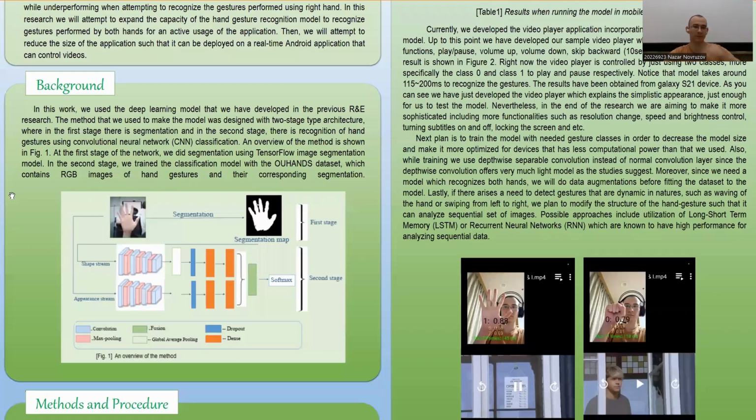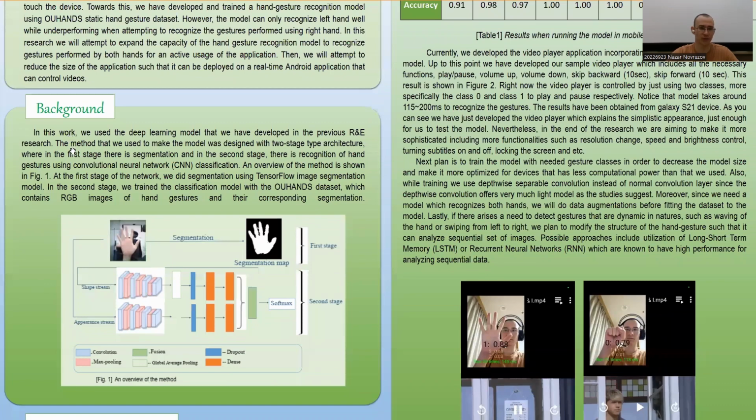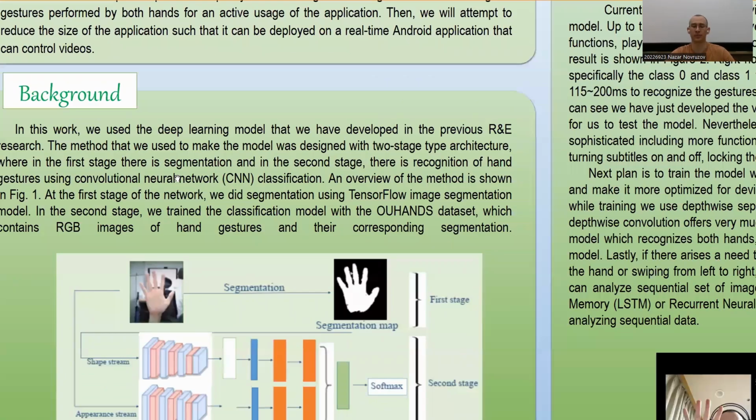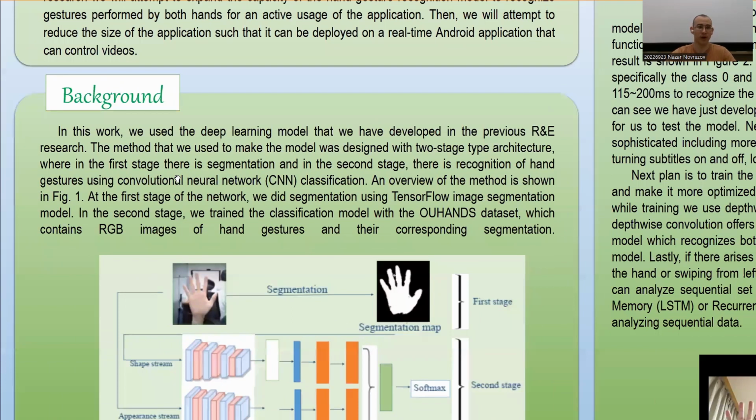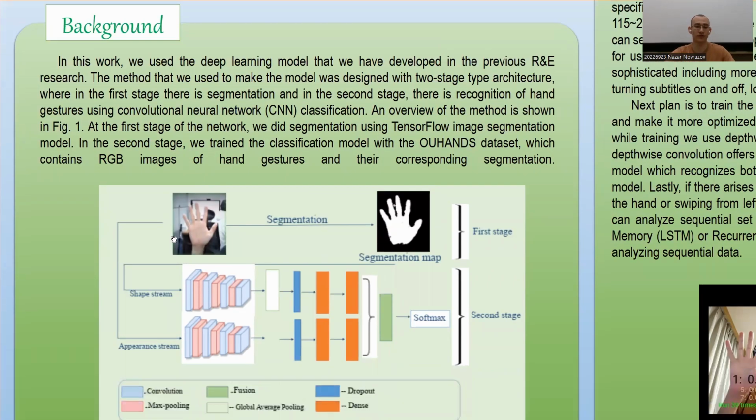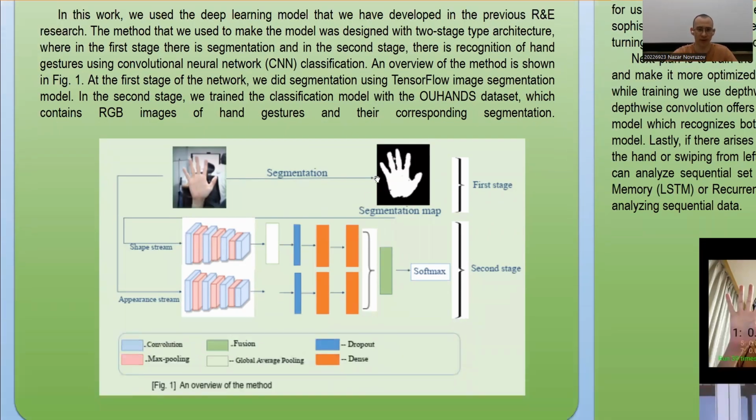So in this work, we're actually using a deep learning model that has been trained in my previous research program. The method that we used to make the model last year was designed as a two-stage architecture, where in the first stage, segmentation is done, and then in the second stage, there's recognition of gestures using convolutional neural network classification, like CNNs. An overview of the method is shown in this figure one.